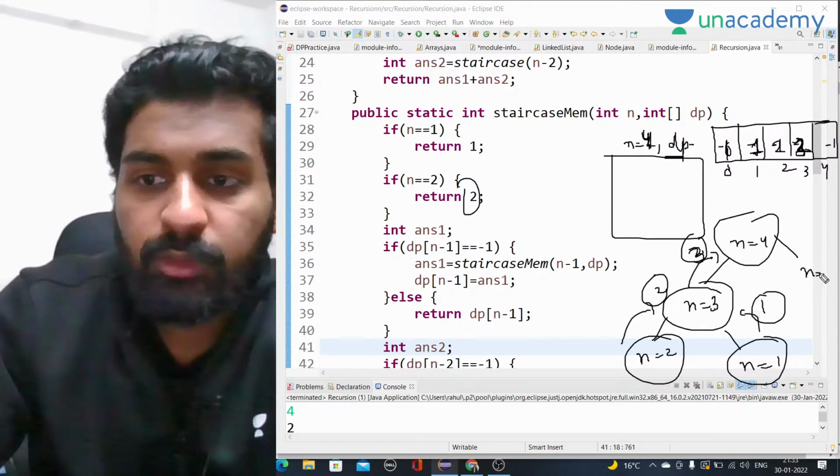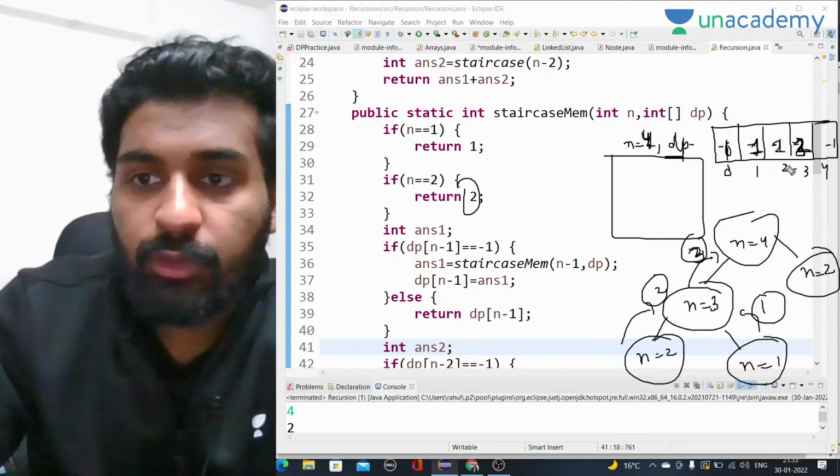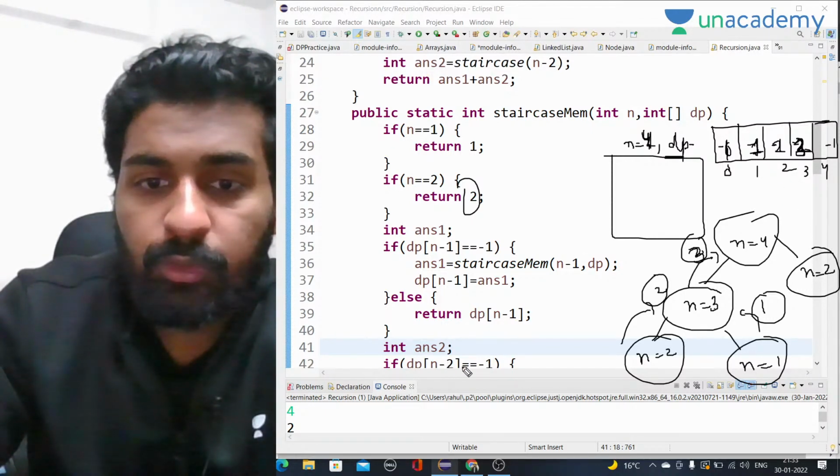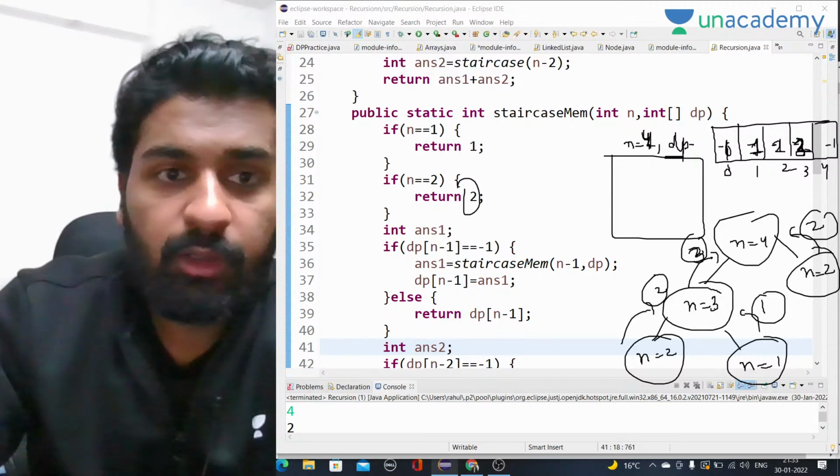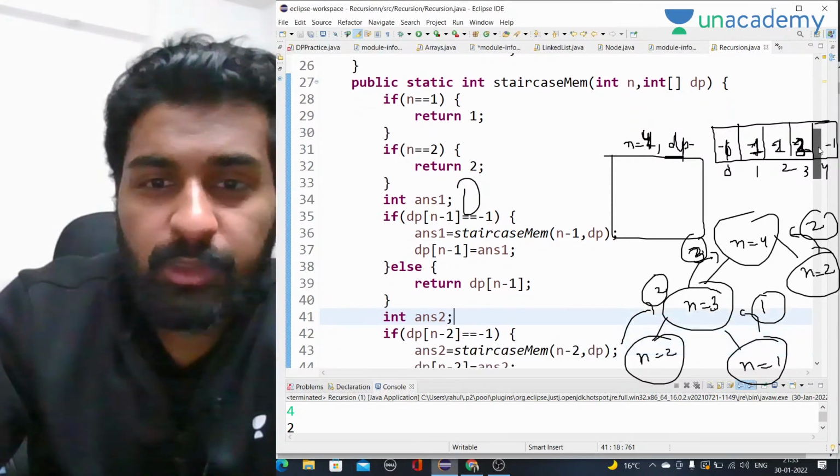Now it will call for n is equal to 2. So n is equal to 2 we already have. If n is equal to 2 is minus 1, then we have to call for recursion, otherwise we have the value, right? So it will return 2 from here. So sum of 3 and 2 is 5. So it should return 5 according to the code as well, but there must be some issue.